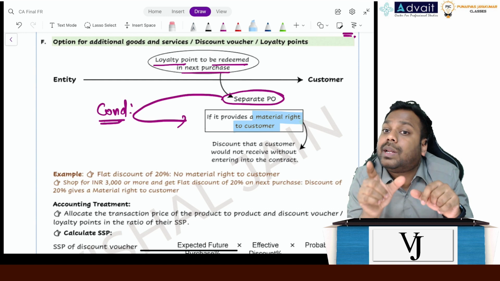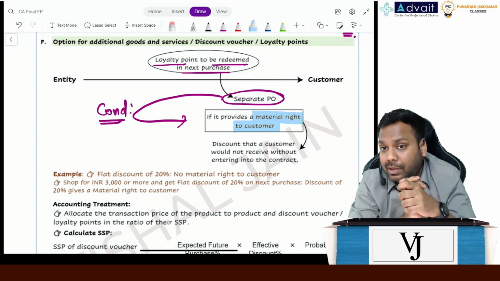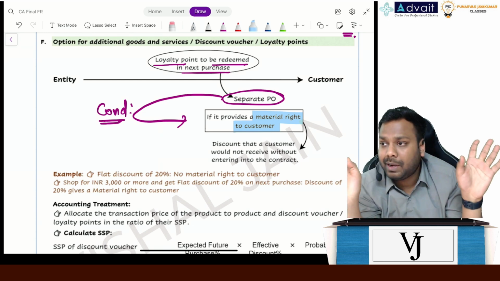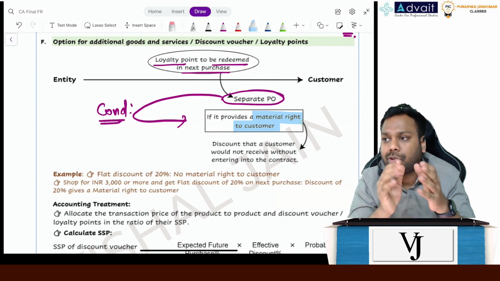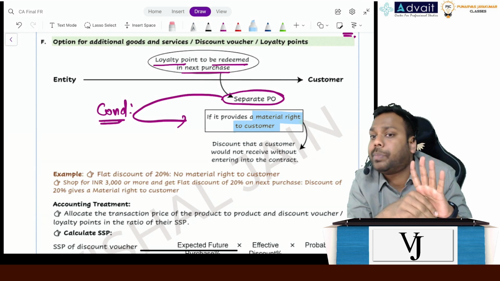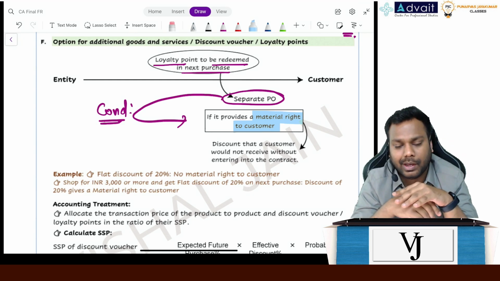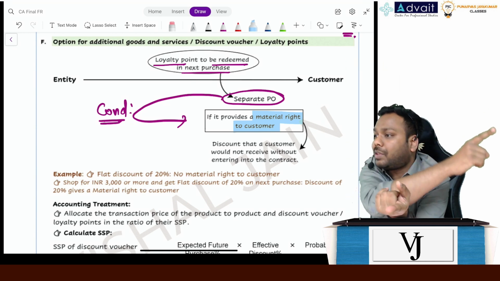So this gives me a material right. Now, what is the valuation of the material right is what we have to determine. Let's suppose for everyone a 10% discount was there. Now I got a discount voucher in which it was written I can avail a discount of 40%, but there was one condition: if you avail this discount of 40%, you cannot avail the discount of 10%.